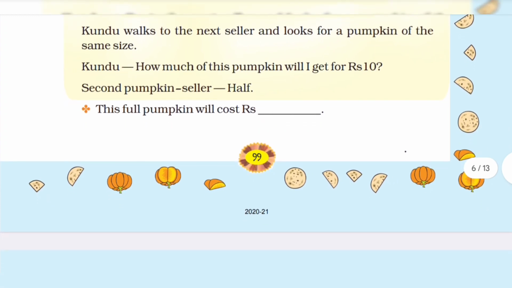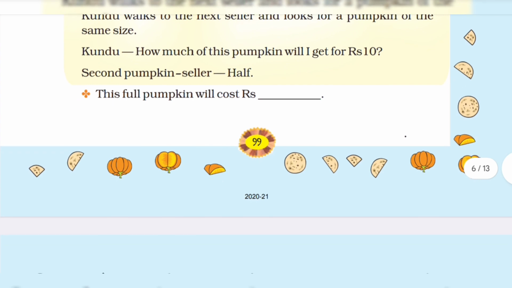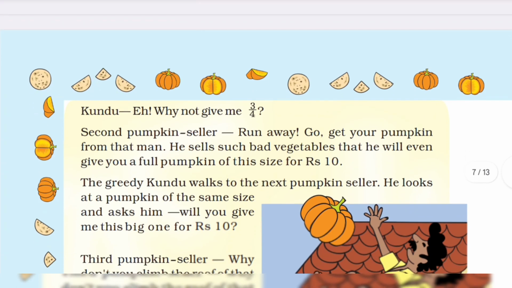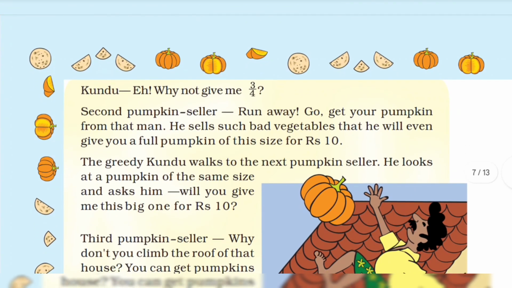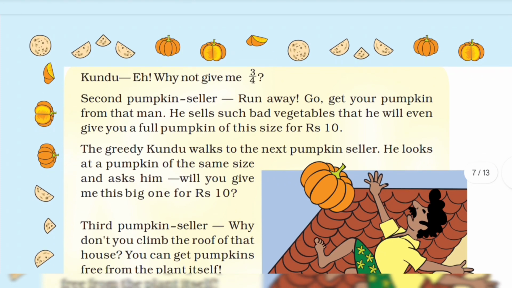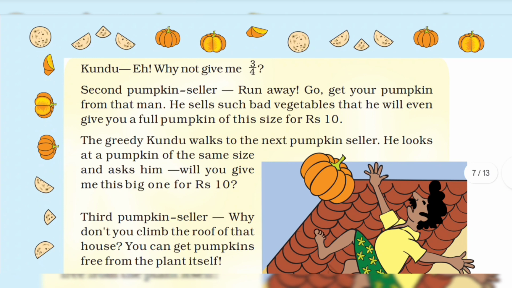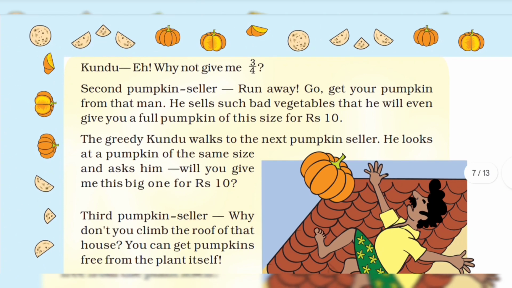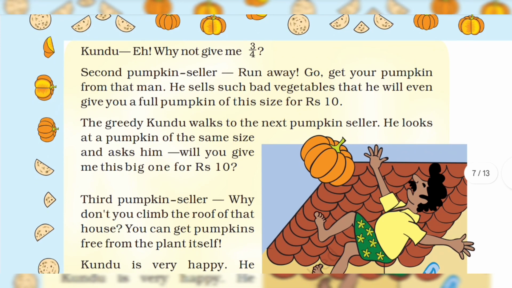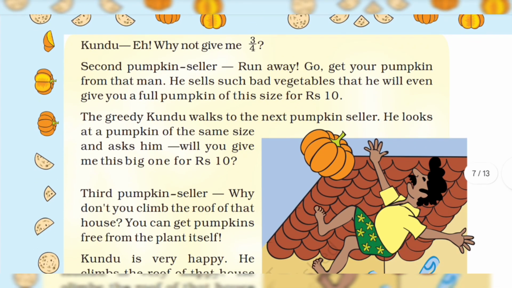Second pumpkin seller: Half. This full pumpkin will cost 20 rupees. Kundu: Why not give me 3/4? Second pumpkin seller: Run away. Go get your pumpkin from that man. He sells such bad vegetables that he will even give up a full pumpkin of this size for 10 rupees.